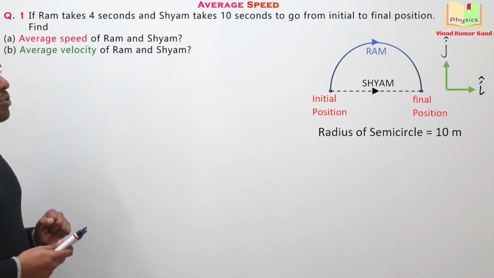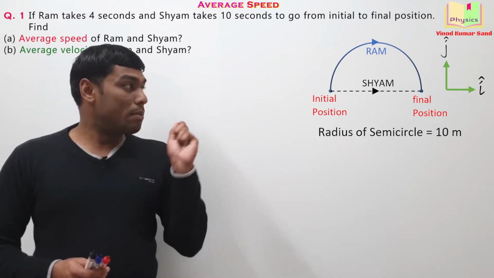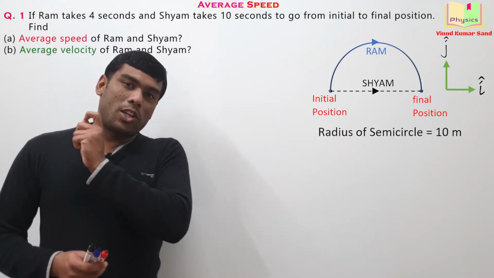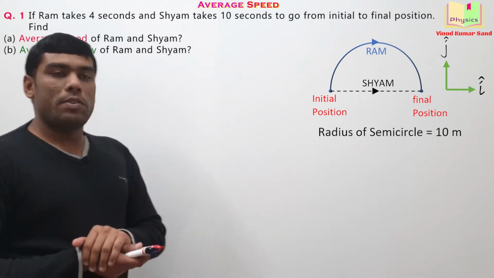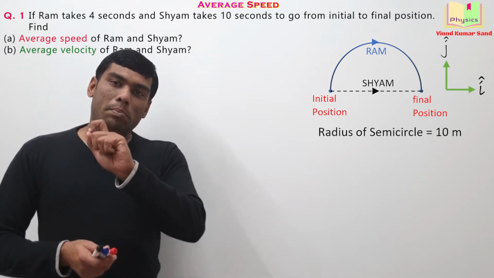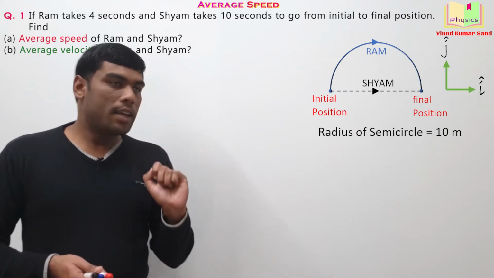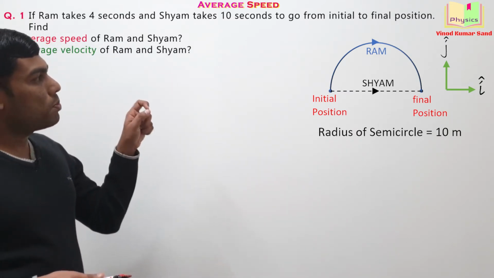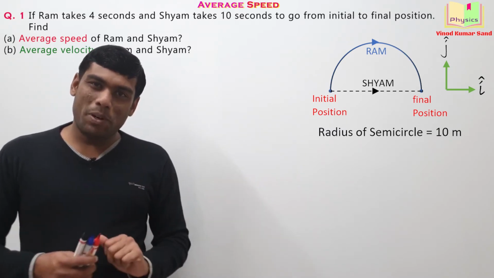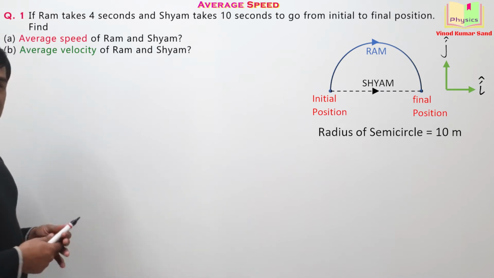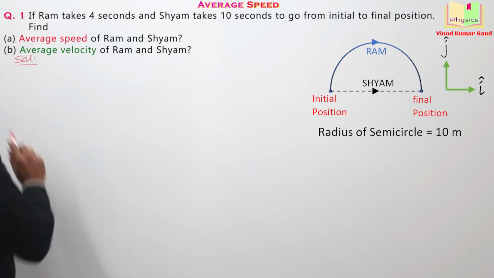So here we can see the first question. Ram and Shyam are moving over different paths. Ram is moving over a semicircle while as the Shyam is moving along the straight line. The radius of the semicircle is given as 10 meter. Ram completes the journey in 4 seconds and Shyam is taking 10 seconds. Okay. Then we need to find the average speed as well as the average velocity of the Ram and Shyam. Pretty simple question. If you wish, you may pause and you can give it a try. I am starting the solution here.